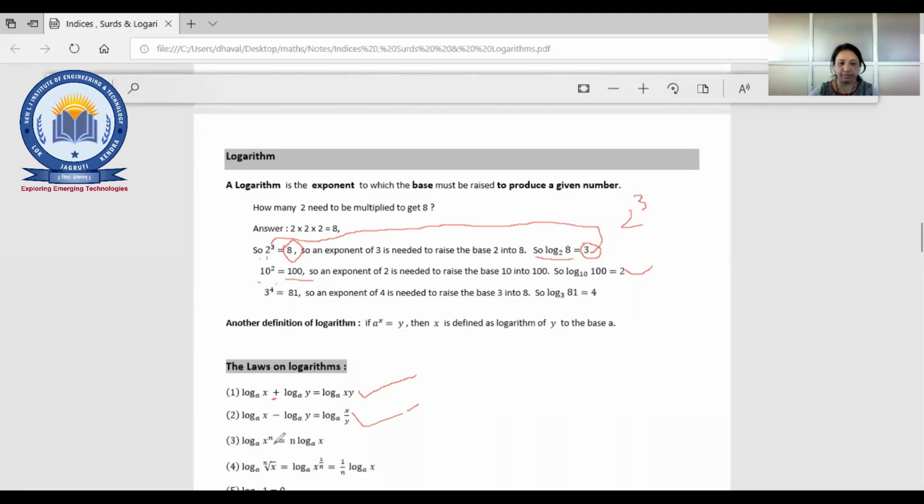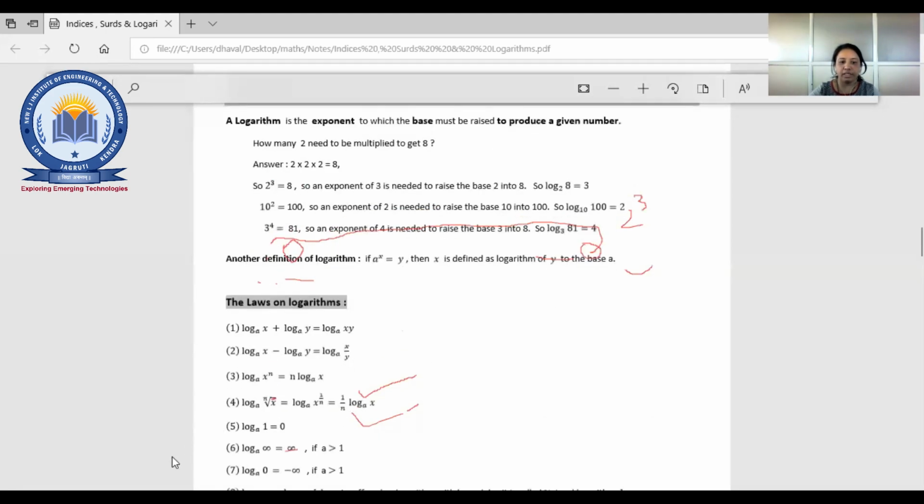Now power, log x raised to n. So you can write whatever the power, that you have to write first. So n, then log x base a. Fine. Okay. Now here, just a minute. Again another one is log n root x equal to.